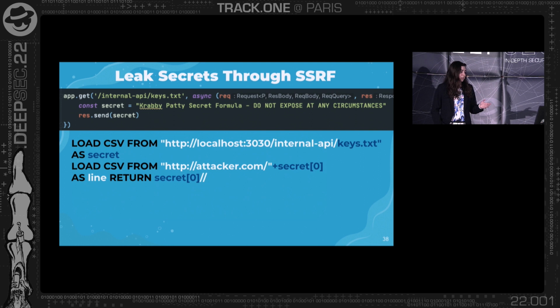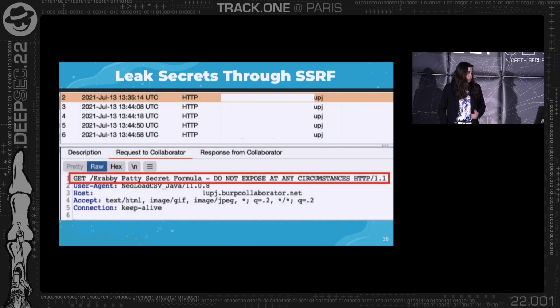And notice the secret at index 0, because it's just as if we got some CSV file, but not really, so it treats it like a list. And the 2 slashes at the end of the 4th line are just to comment out the rest of the query. So this is just how the injection will work. And if you look at the requests that are coming to your web server as the attacker, you will see this request, and you will see the secret that was leaked.